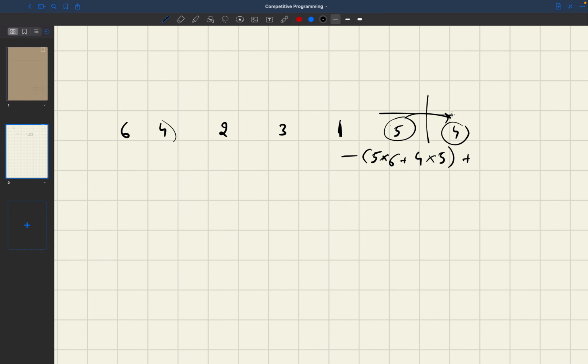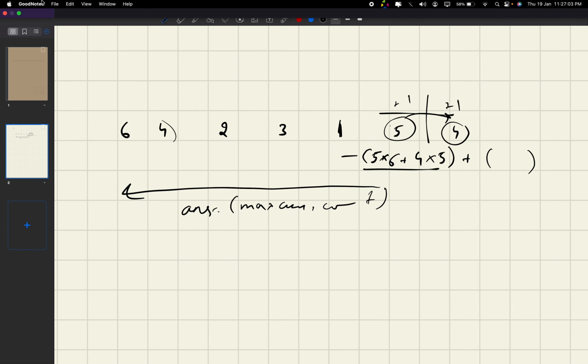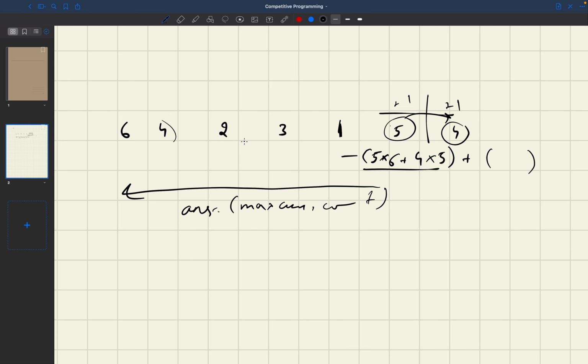And after I have converted this whole thing to +1, I have to check for this again, and add the same thing after changing it, and I have to keep doing this in this direction, and I will take the maximum, right? Maximum of the answer and whatever that count is. I think it is pretty difficult to understand in one go. You can just rewatch this again and again and try to write this on your own, and you should be able to understand this. So let's see how we can code this.